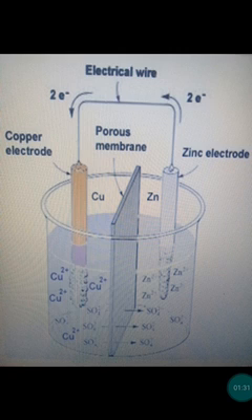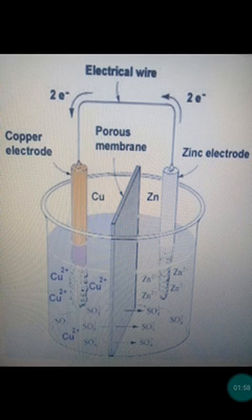How will electric current be produced? It is produced by some chemical change taking place between some chemicals. So by producing electric current, a battery will be formed. And how will the battery be formed? By a copper and a zinc plate. You can see the diagram. One plate is called the copper plate and the other plate is called the zinc plate.